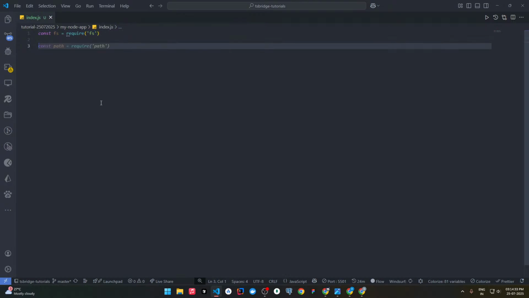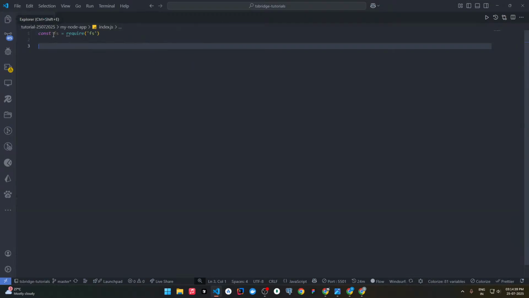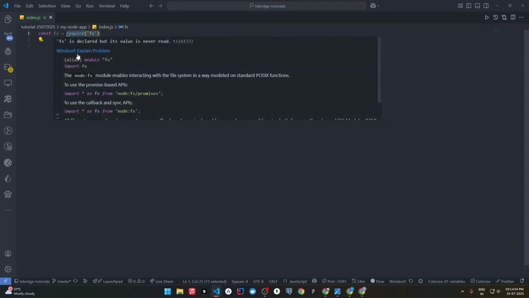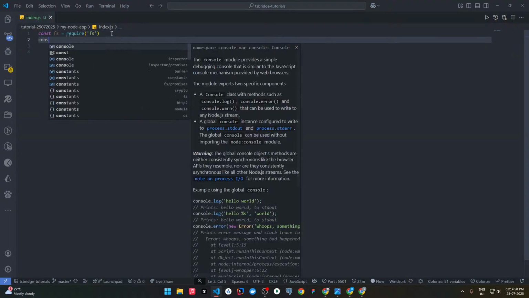So basically what we are doing is export and import. We have the fs package predefined in Node.js. From Node.js we are simply importing this package, which means we are using this package. We are giving a reference to this file that we need to use the fs package, and we are storing that reference inside the fs variable. Understood.